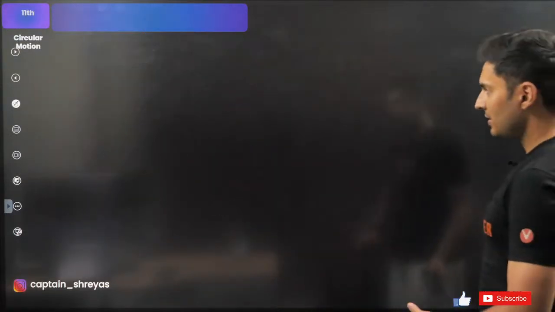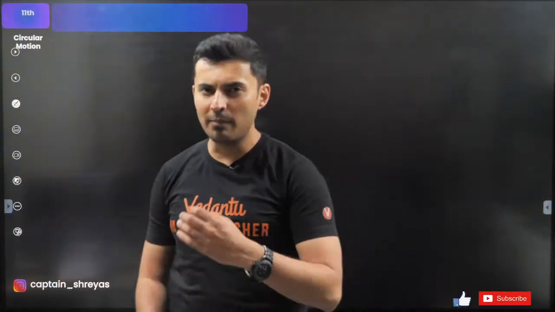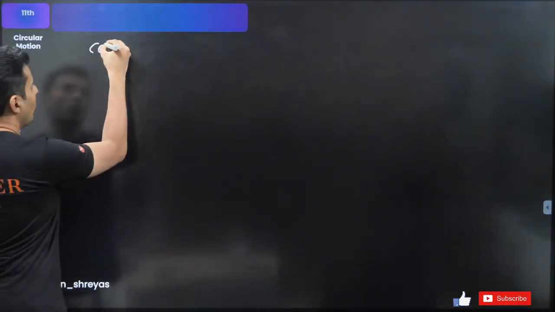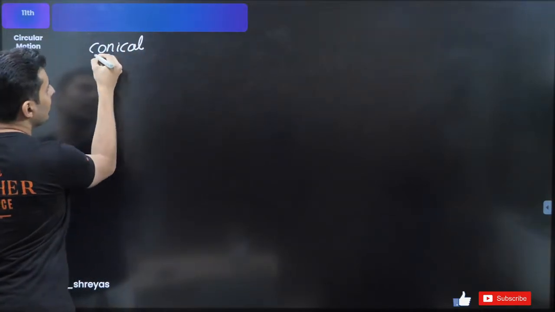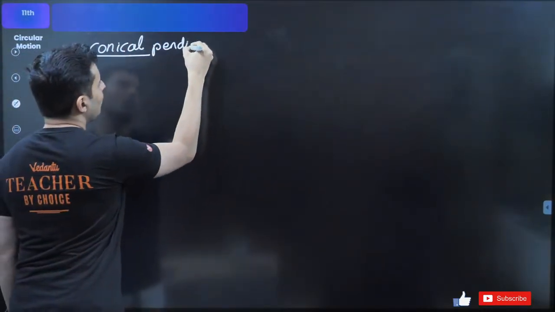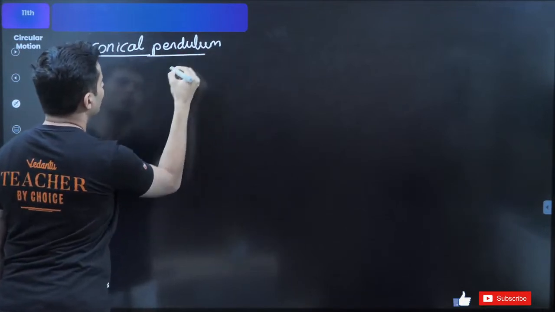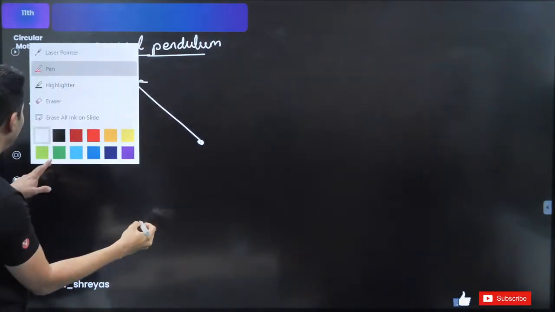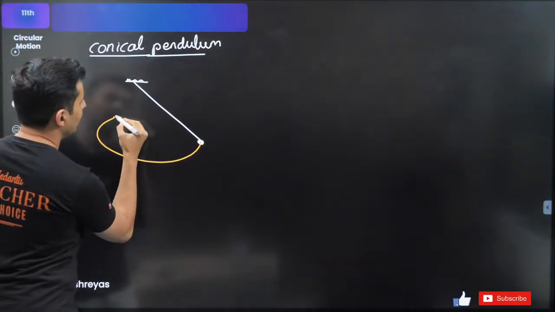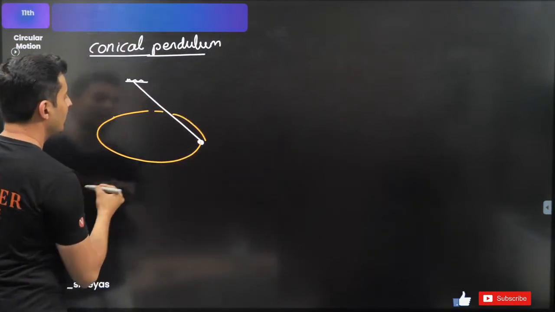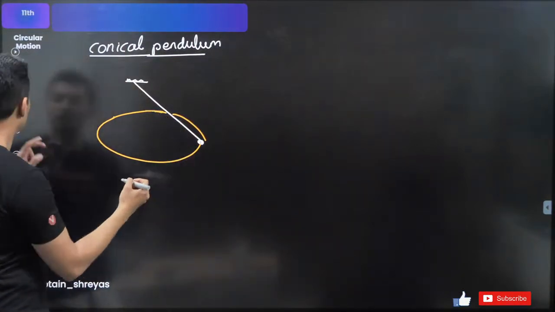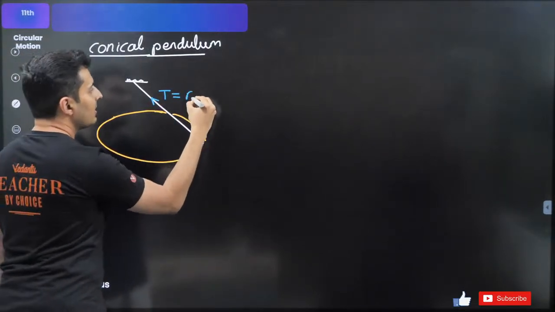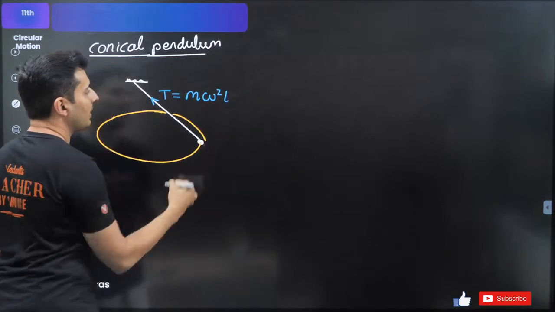So having said this, let's move on now to some important things which you should remember as results. First is for conical pendulum. For conical pendulum, what and all things you should know. When you take a mass and you revolve it like this, the tension in that string is given by m omega square into length.